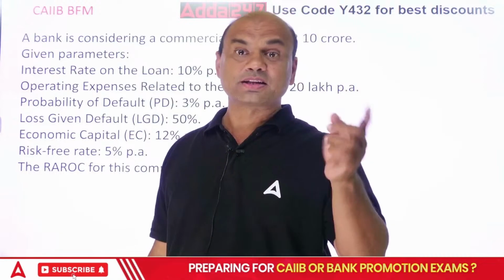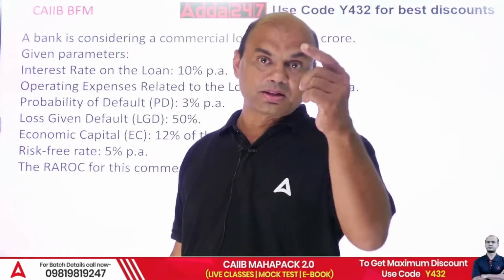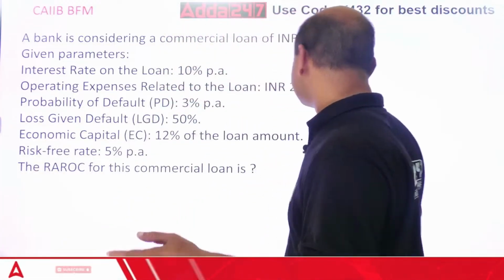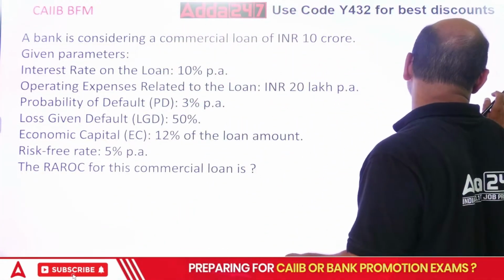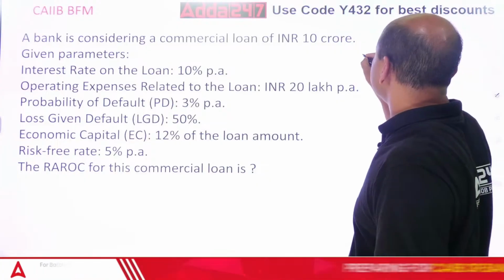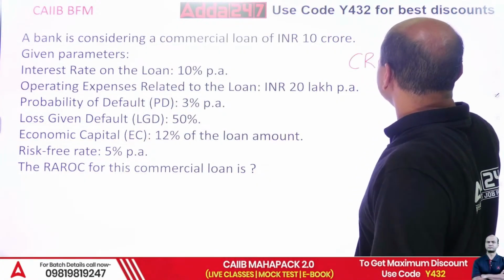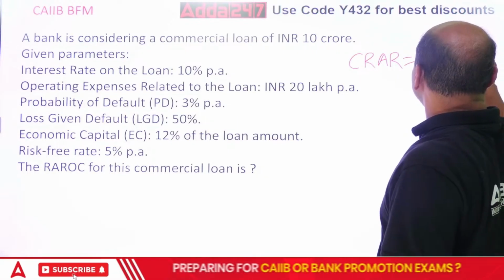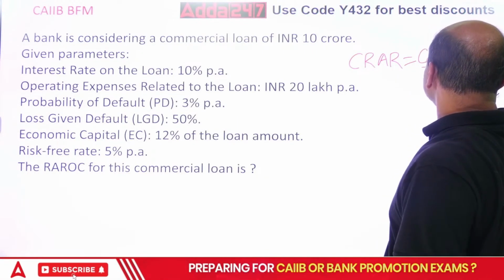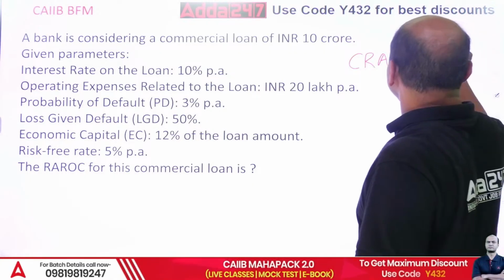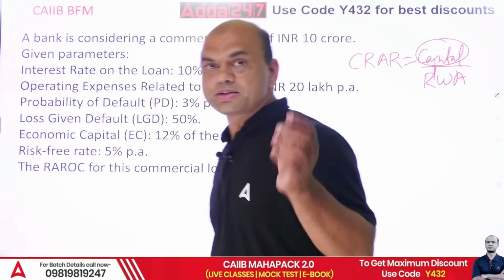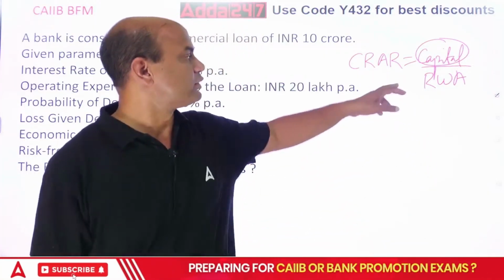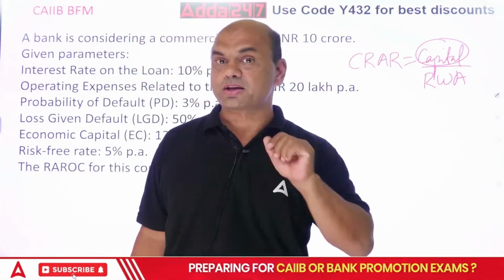This all comes under the CRAR formula, capital upon RWA. Whatever loans I am giving, okay, see, CRAR, you understand this? Many of you might be knowing this, we have already done this. CRAR is equal to capital upon RWA. So this part of capital is known as economic capital. It is basically the capital required to take the risk, to give the loans. So that is economic capital.